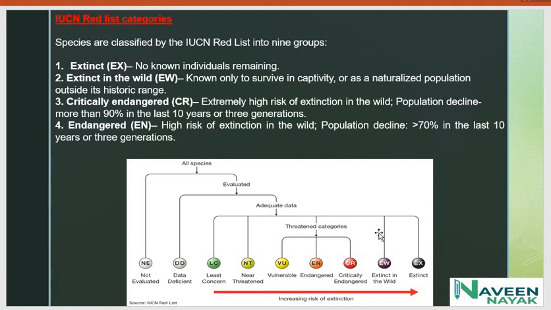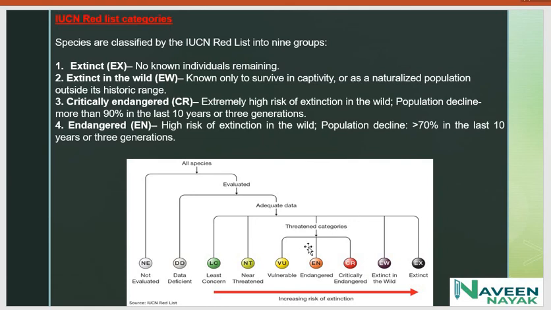Second one is extinct in the wild, known only to survive in captivity or as a naturalized population outside its historic range. Third one is critically endangered, extremely high risk of extinction in the wild, population decline more than 90% in the last 10 years or 3 generations.